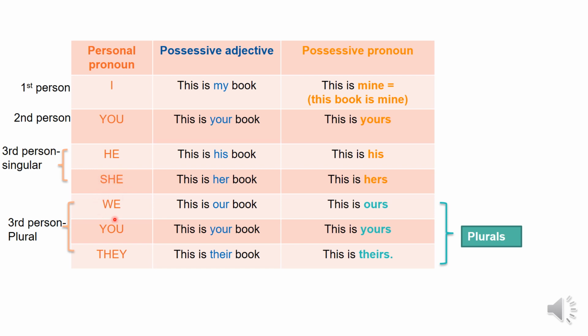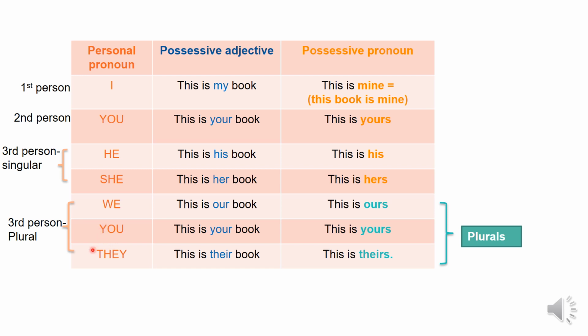We is plural, the famous nosotros. When you are in the conversation, you is plural, but third person plural when you are not in the conversation.